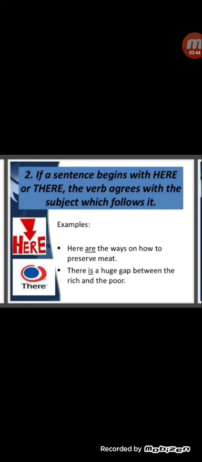Example, you can see here are the ways on how to preserve meat. Here you can see the ways is plural, therefore are is preferred here after here. There is a huge gap between the rich and the poor. You can see after there, a huge gap is given, singular sense, therefore is is the suitable verb here, a singular verb.